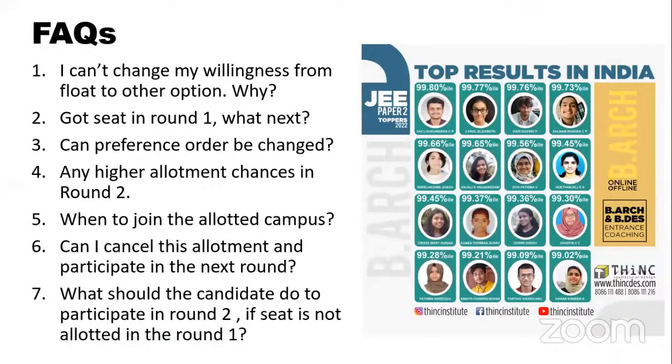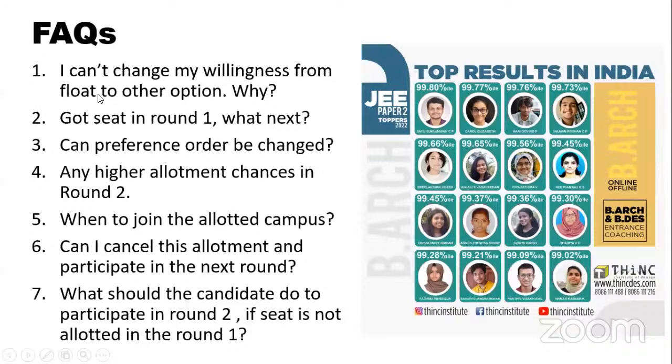Other questions that students were asking, yes, I got a seat in round one. What is the next thing that I have to do? You have to upload the documents. You have to give your willingness. You have to pay the seat acceptance amount, the other fee that you have to pay, I think it's somewhere around 35,000 rupees. Anyway, in your profile, that would be visible.